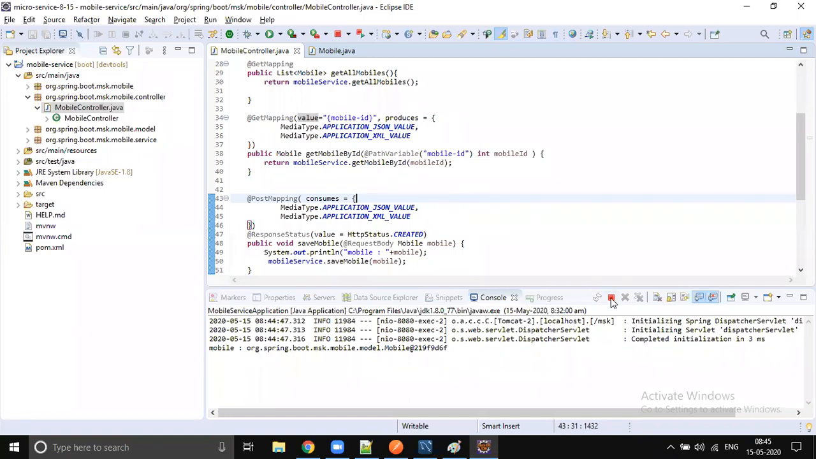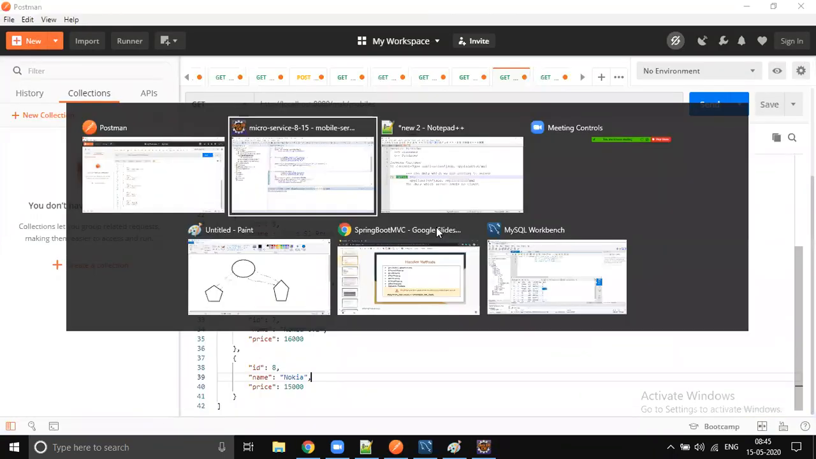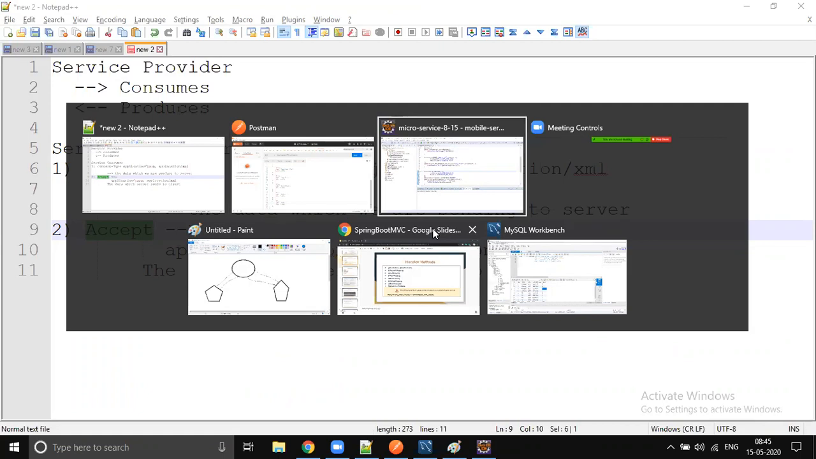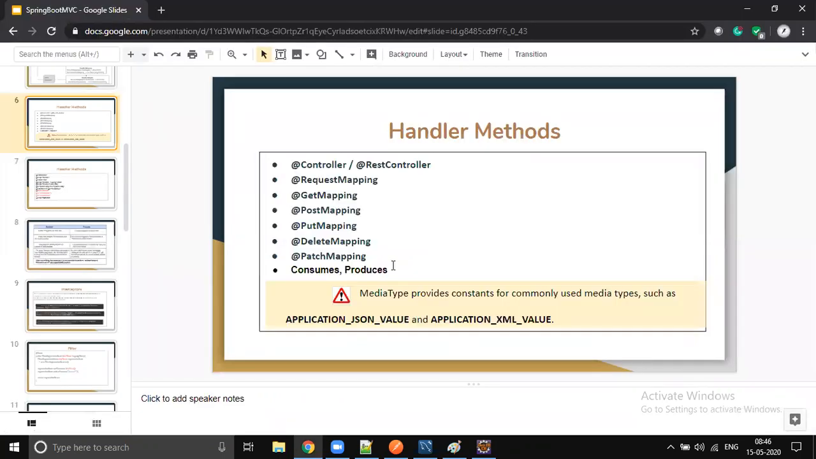So that is all about consumes and produces, content type and accept. Okay, content type and accept. So by using these consumes and produces, we can control the data format, okay, from the service provider point of view. From the client point of view, it is content type and accept. So any questions with respect to this?